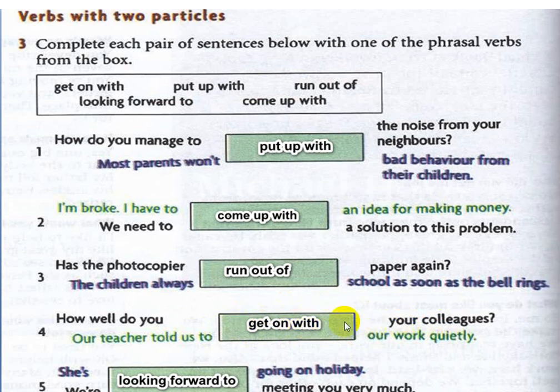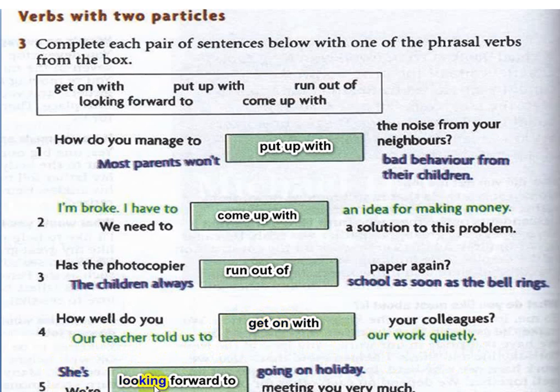And in the second, get on with means continue doing our work.